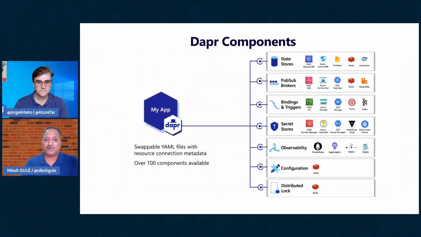Here is a quick overview of Dapr components. Dapr provides different types of state stores. It currently supports AWS DynamoDB, Cosmos DB, Firebase, Redis, and Cassandra, so NoSQL databases and even relational databases are supported. There are pub/sub components with support for Redis and RabbitMQ. There are binding triggers, secrets, and observability-related things like Prometheus. Out of this, we're going to use two: one is the secret store, where it is going to store the secrets, and the other is the pub/sub component, RabbitMQ.